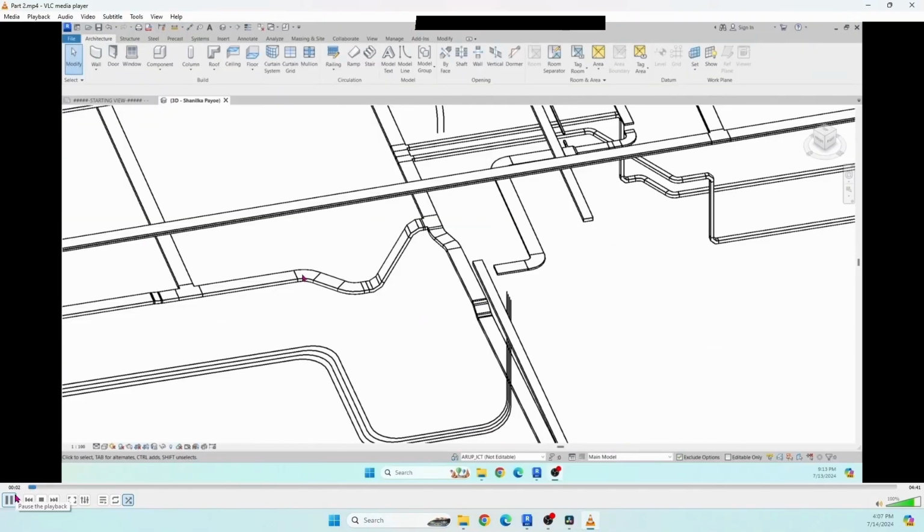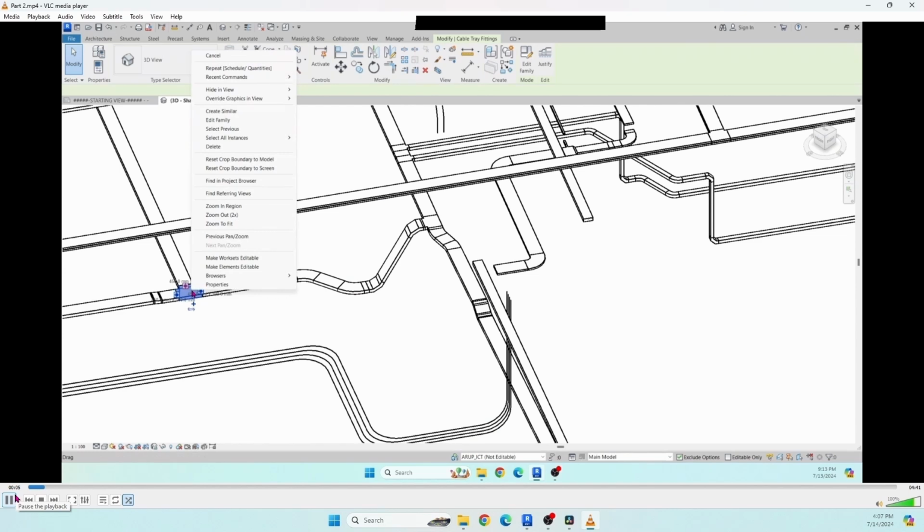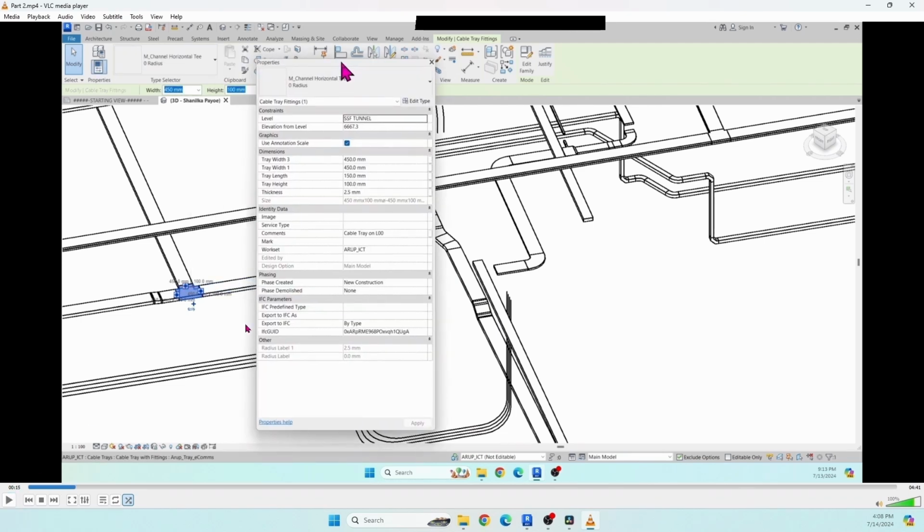Now we will see the properties of cable tray fitting. Right-click the cable tray fitting and from the drop-down menu, click the properties. Now you can see width, length, height, thickness and size are given. Here width 1 means running width, width 3 means branch width. Keep in mind, again I will repeat, width 3 means this branch width.